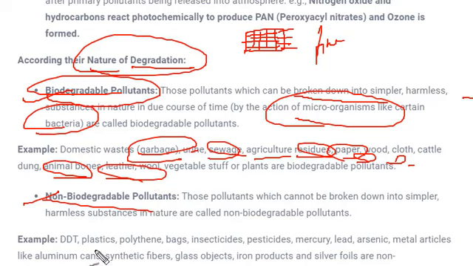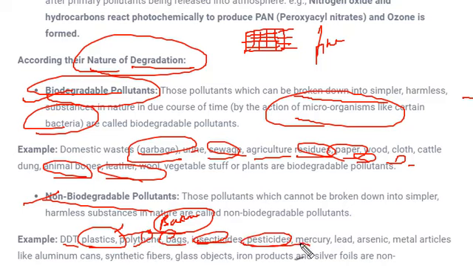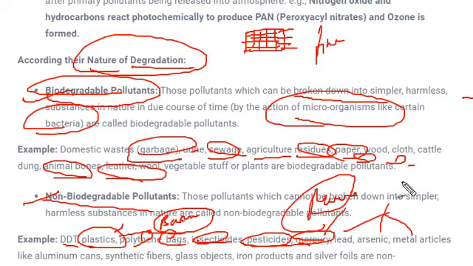Examples are given over here: DDT, plastics. We know this very well. Plastics are being banned at many places so that they can't be used, because this is a non-biodegradable pollutant and it can cause lots of environmental pollution or effect on the environment. Other examples are polythene bags, insecticide, pesticide, mercury. We studied in the last video about mercury, how it affects humans. Lead, arsenic. These produce lots of kinds of diseases when they enter into the environment.